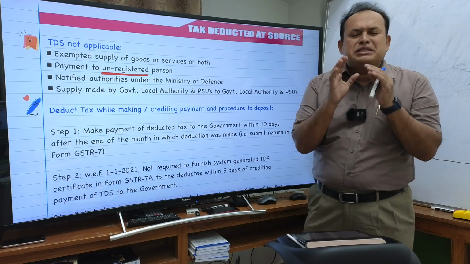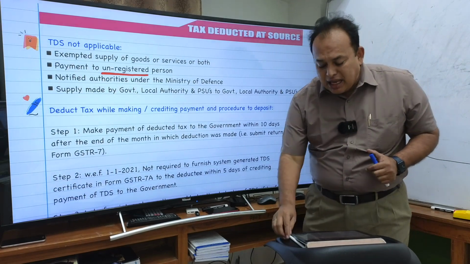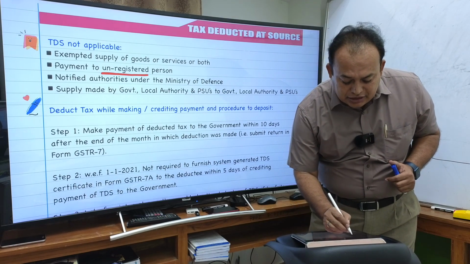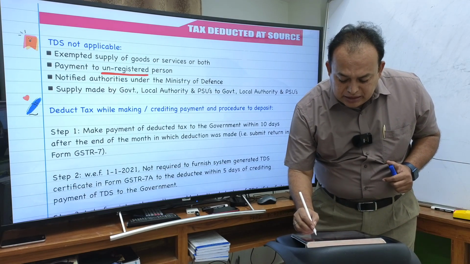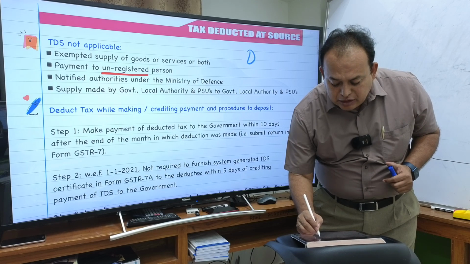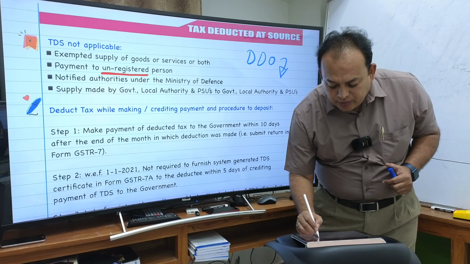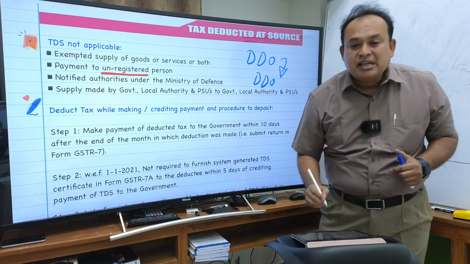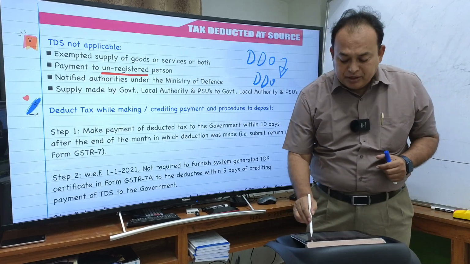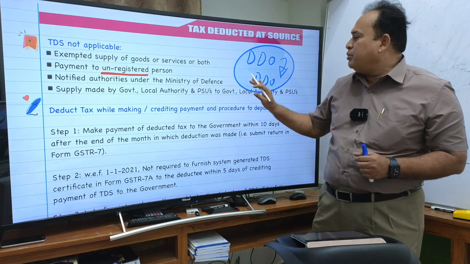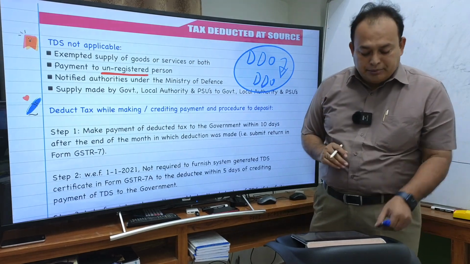Simply to say, in a simplified manner, transactions between drawing and disbursement officers. Generally, TDS is not applicable to transactions between them, is the meaning of it.